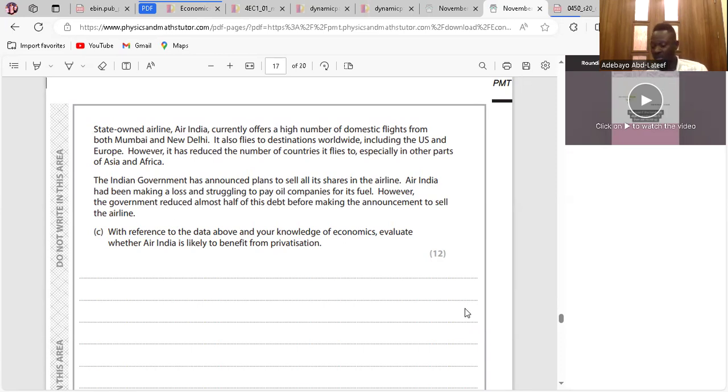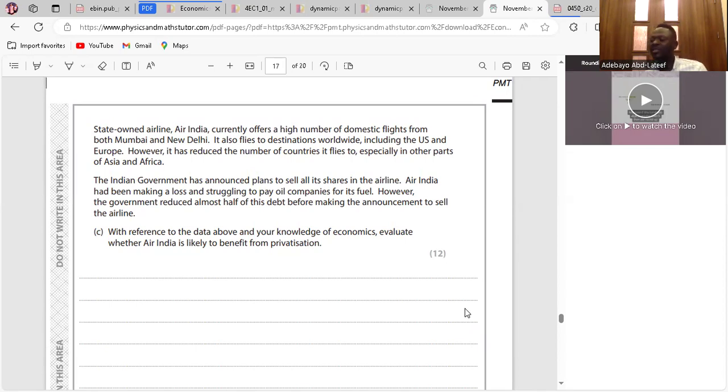With privatization, Air India is likely to be managed by businessmen, not politicians. And that might bring about efficiency. They will take care of the business more than the politicians. And if there's efficiency, they might start going back to the routes that they do not fly, like Africa and Asia, which have large populations. That might increase their revenue and profit margin.